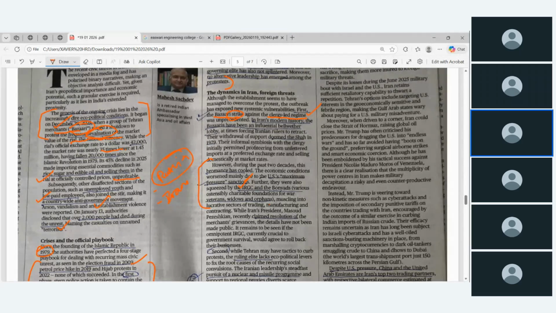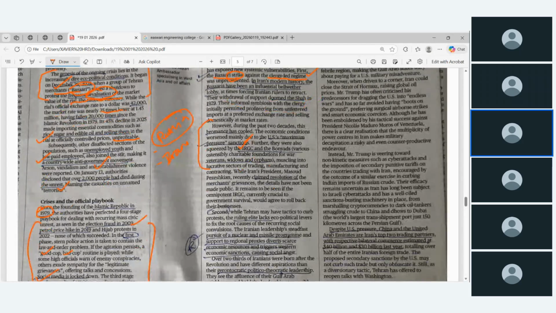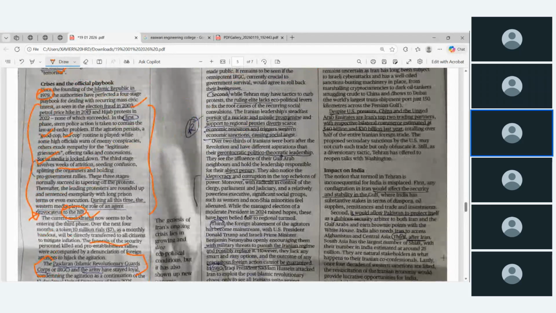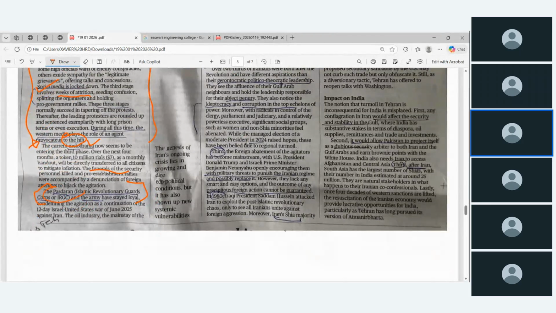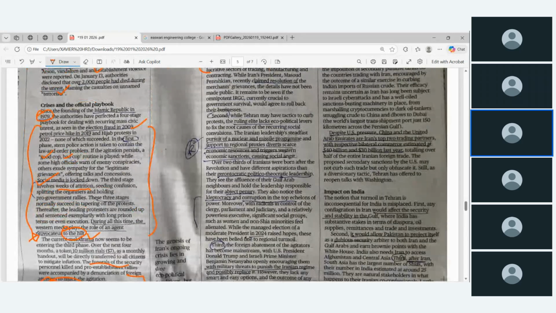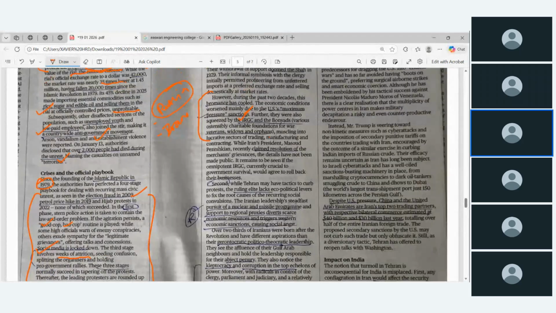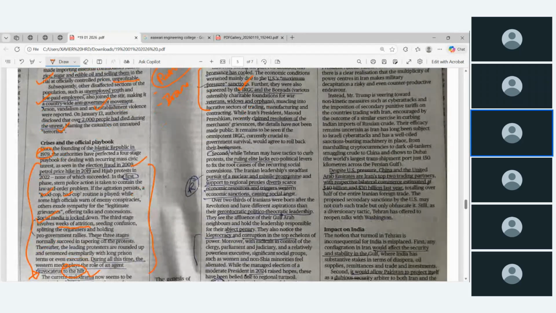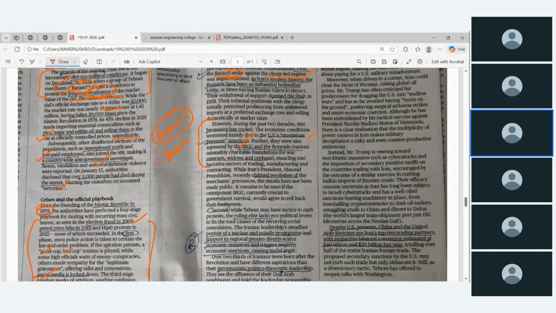Further, the economy was also skewed by the IRGC and the Bonyads' various functionaries. One side external pressure, one side an internal organization, the Revolutionary Guards. These things made Iran fall into turmoil, and that's the second reason. You can ask why the US applies maximum pressure and economic sanctions on Iran.